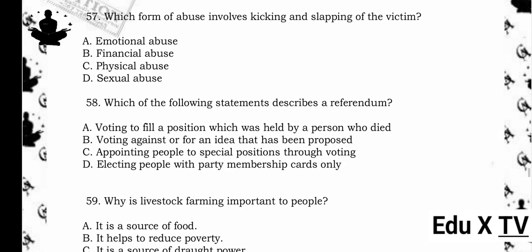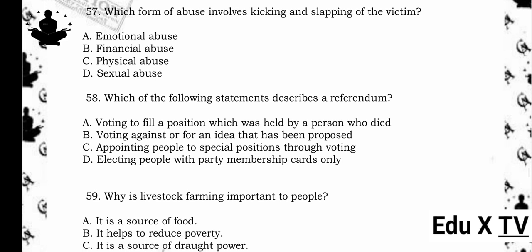57. Which form of abuse involves kicking and slapping of the victim? A. Emotional abuse. B. Financial abuse. C. Physical abuse. D. Sexual abuse. The answer is C. Physical abuse. Reason being, kicking and slapping are forms of physical abuse, involving bodily harm.